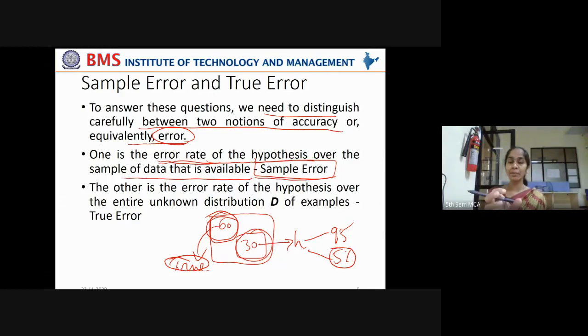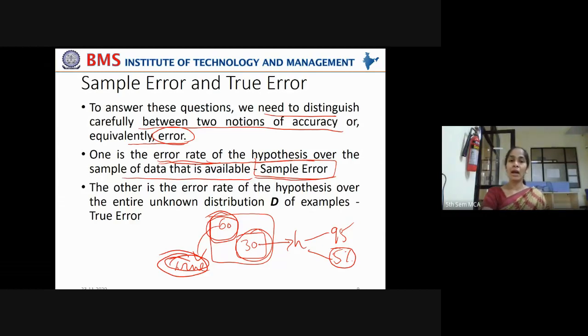Now I'm testing my model with another 10,000 patients' data, which is not included in the sample. Now it is giving 95% accuracy, and this 5% error is called the true error.